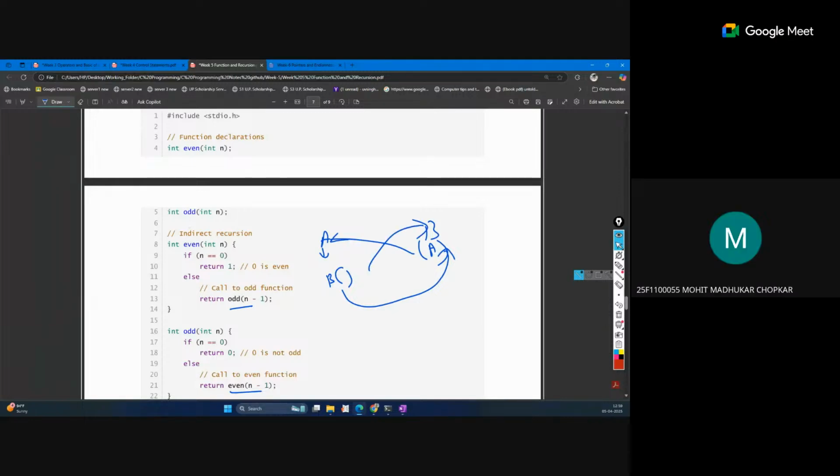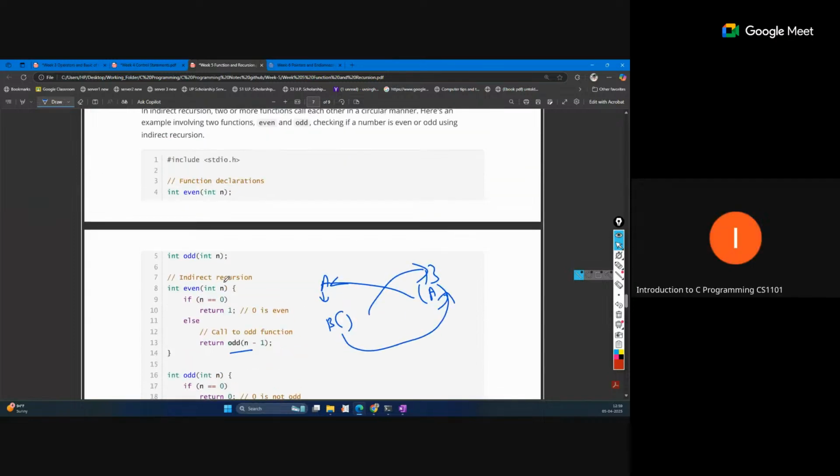Sir, sorry, that CD concept example is for which one, function or recursion? That stack you are saying?